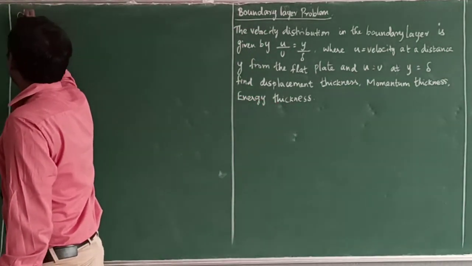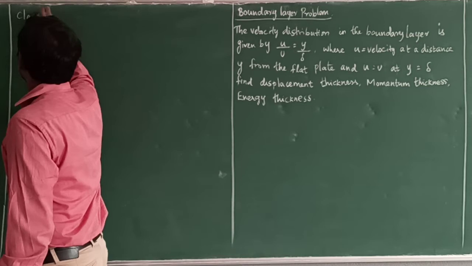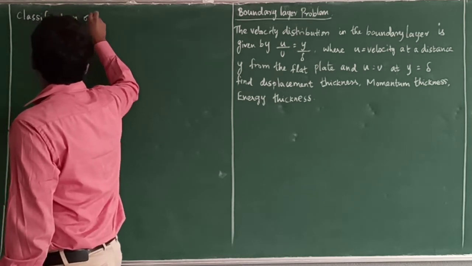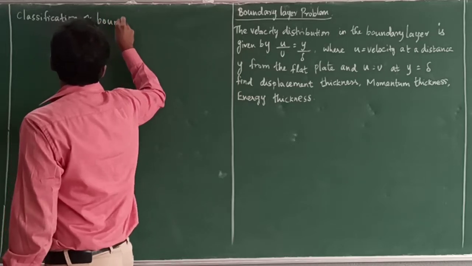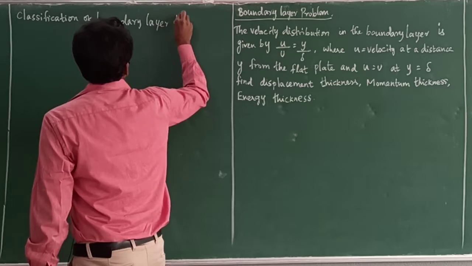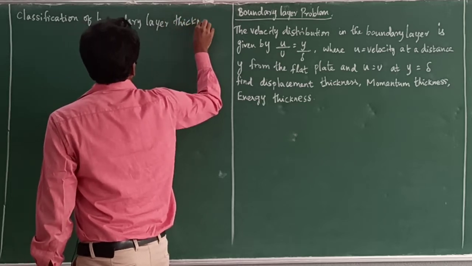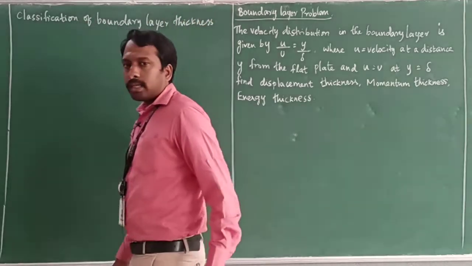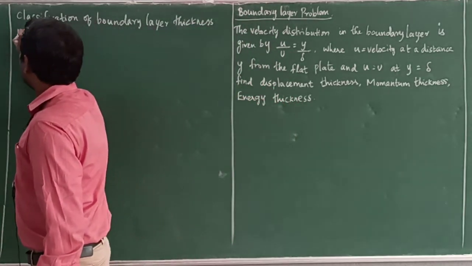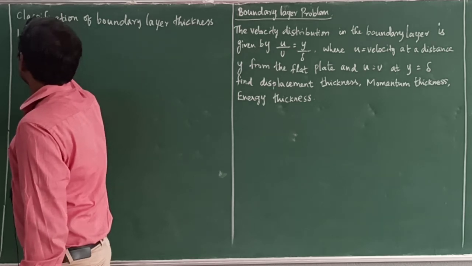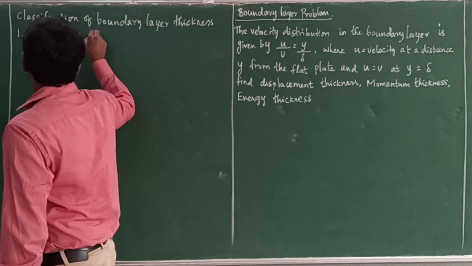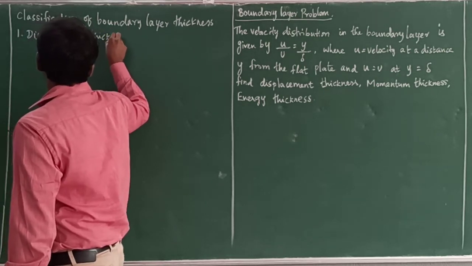Classification of boundary layer thickness. The boundary layer thickness can be classified into three terms. First one is displacement thickness.